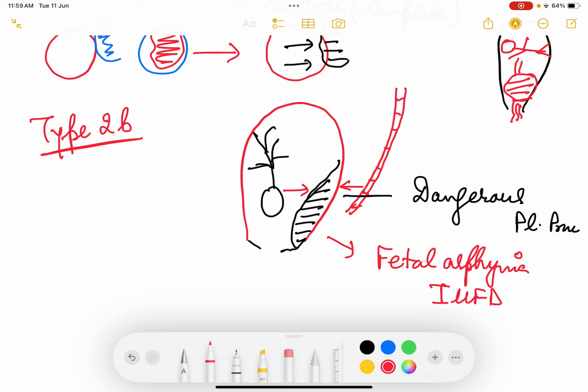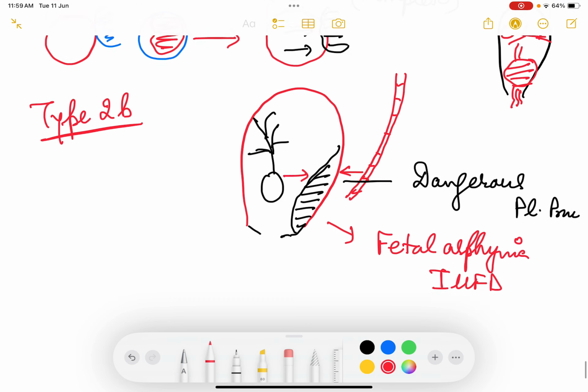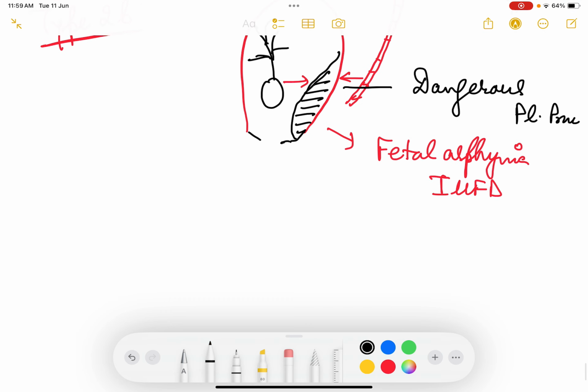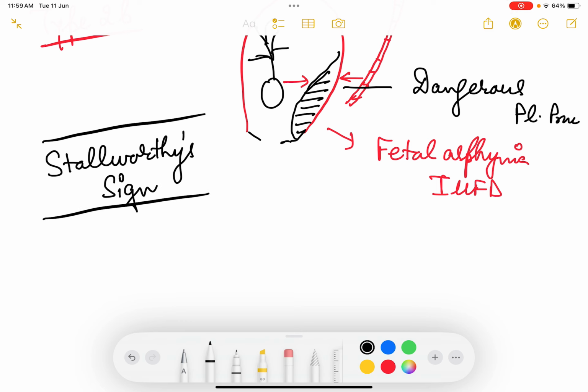Now, how do you diagnose this dangerous type of placenta previa? Always remember, we have a diagnostic sign which is called Stallworthy's sign. Stallworthy's sign is used to diagnose the dangerous type of placenta previa, that is type 2b placenta previa.